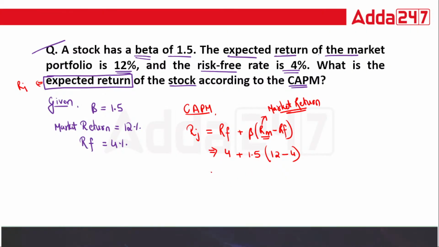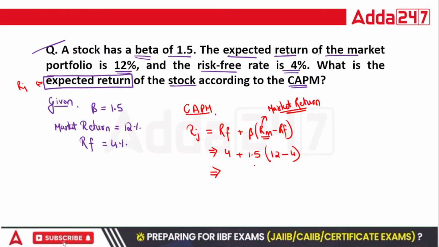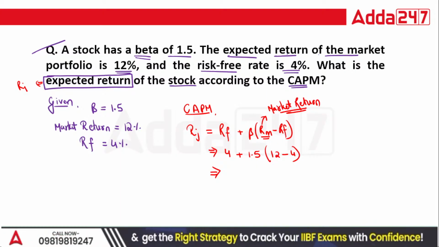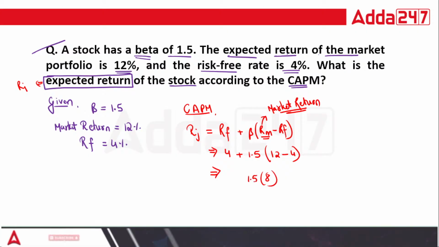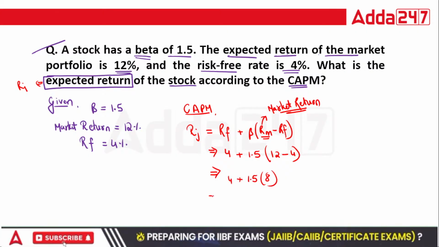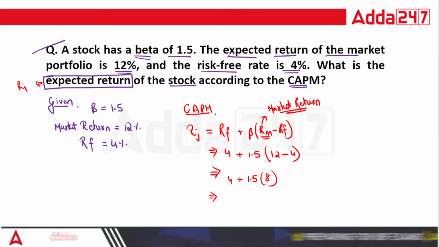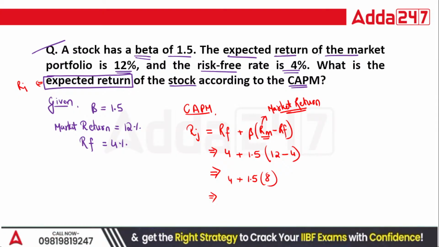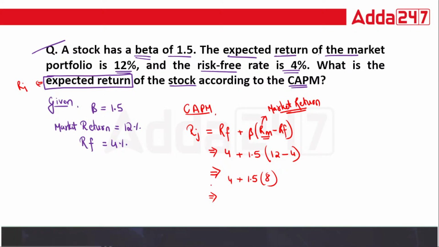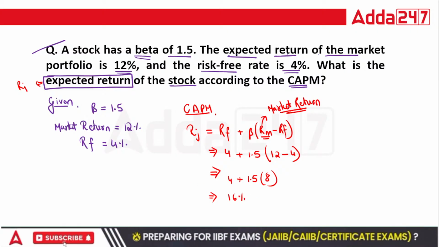So now please use your calculator, and as per the BODMAS rule, first you need to solve the bracket. So 12 minus 4 is equal to 8. 8 into 1.5 plus 4. Just multiply 1.5 into 8, you will get 12, plus 4 equal to 16.